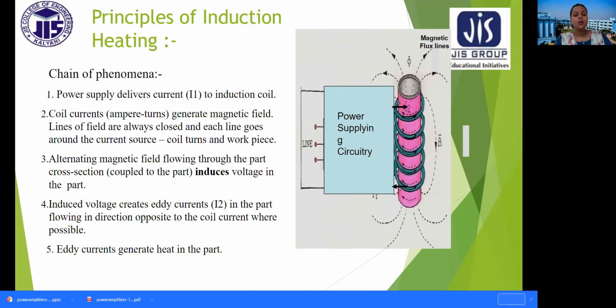Lines of field are always closed and each line goes around the current source, coil turns and works. Alternating magnetic field flowing through the part cross section induces voltage in the part. Induced voltage creates eddy current in the part flowing in direction opposite to the coil current where possible, and eddy current generates heat in the part. So this is the principle of induction heating.